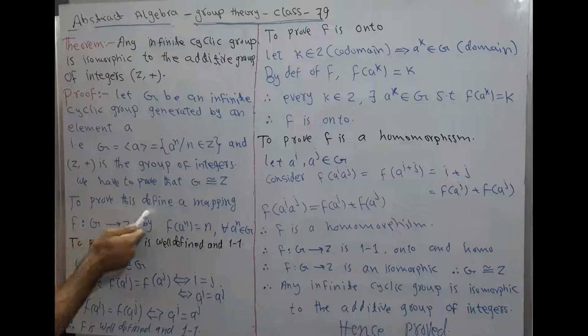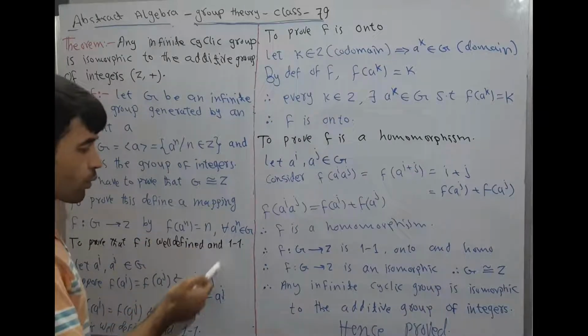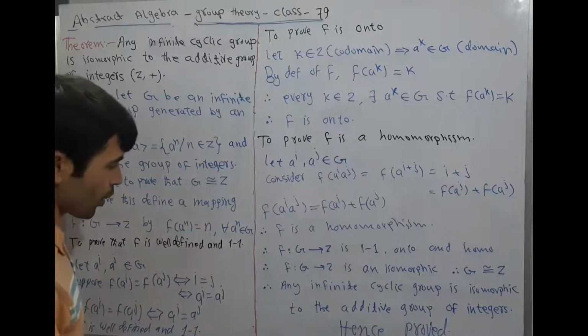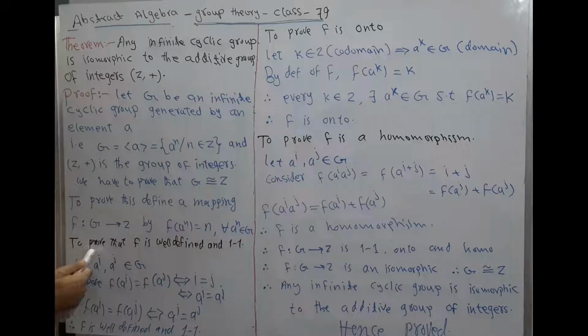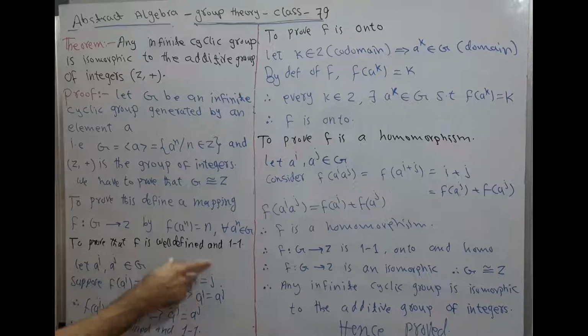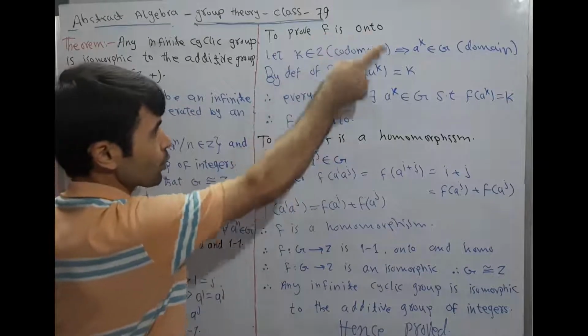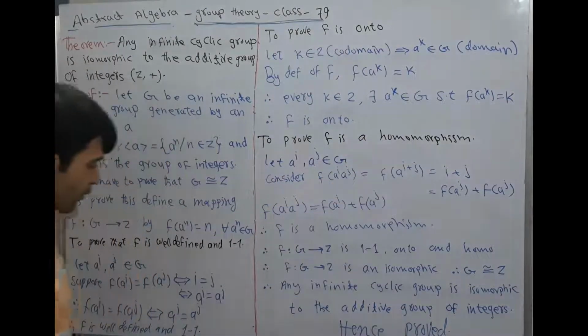To prove this, define a mapping f from G into Z by f of a to the power n is equal to n, for all a to the power n belongs to G. To prove that f is well defined and one-one, f is onto, and f is a homomorphism.